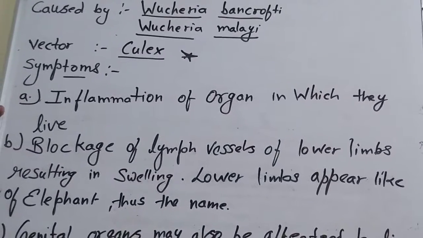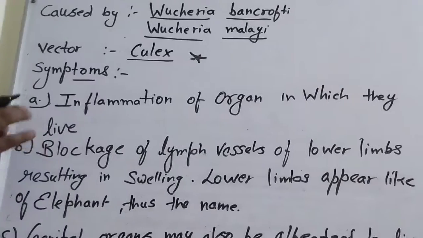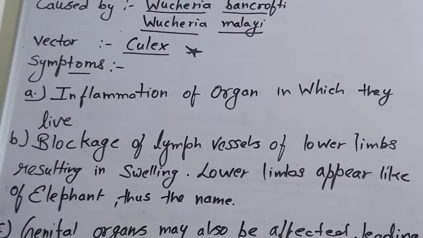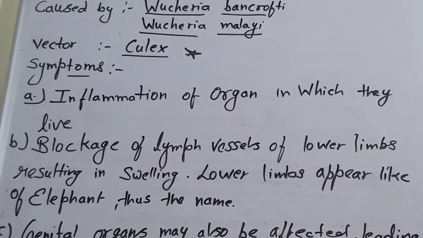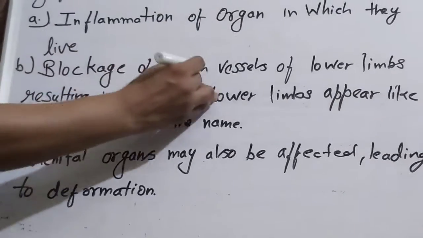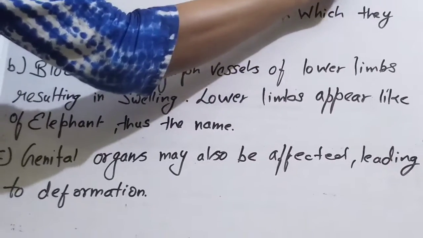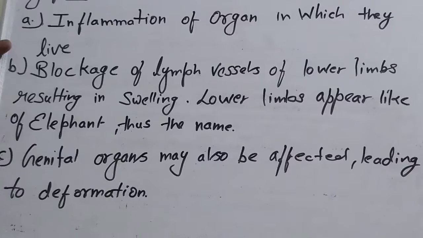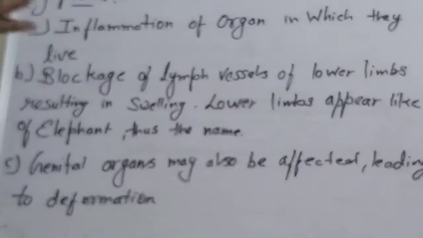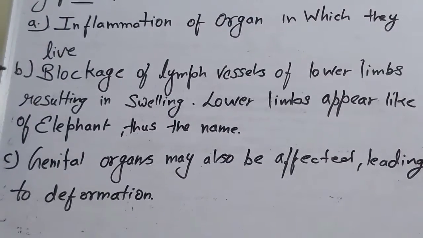Now what are the symptoms of this disease? Inflammation of the organ in which they live, mostly in the lower part of the body, that can be the leg or the limbs. What happens if it is severe? There is blockage of lymph vessels. We have our lymph vessels like this, so they block the lymph vessels of the lower limbs, resulting in swelling, and the lower limbs appear like an elephant's. That's why it's called elephant foot, and why the name is also elephantiasis.